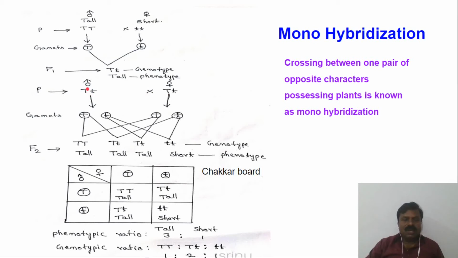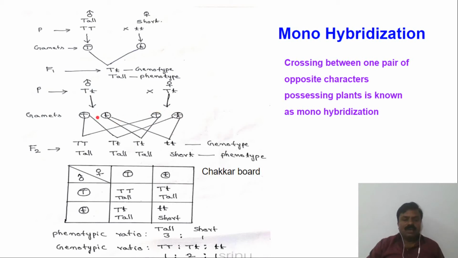Here you see in this gene, two alleles are there, capital T as one allele and small t as the other. This capital T enters one gamete, forming a gamete with capital T, and the small t enters the other gamete, forming a gamete with small t. In the same manner here also, one gamete with capital T and another gamete with small t. So from this plant two gametes are formed, and here also two gametes are formed.